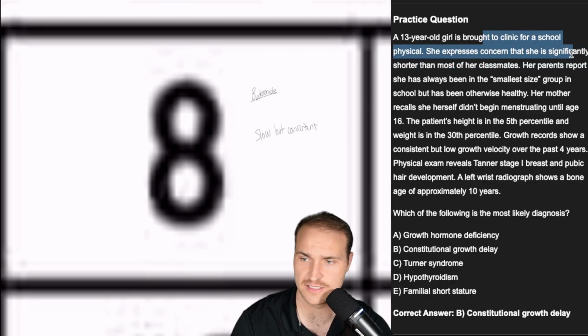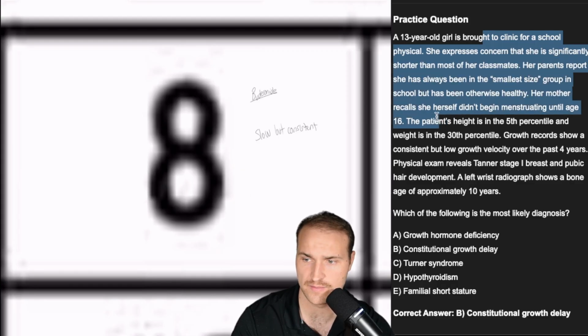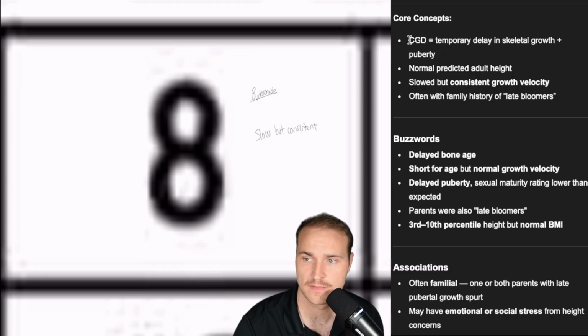All right, next we have a 13-year-old girl brought to the clinic for school physical. She's got concerns that she's significantly shorter than her classmates. She's always been the small size, and her mom didn't start menstruating until 16. Height in the 5th percentile, weight 30th, this is a late bloomer. And our condition causes a temporary delay in the skeletal growth. You have normal predicted adult height. It's just slow but consistent.